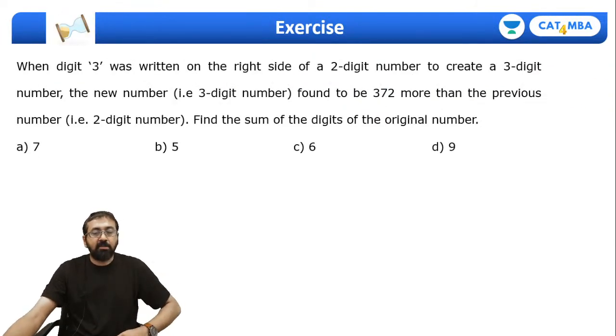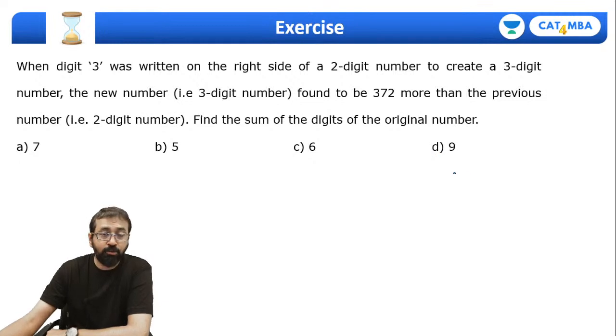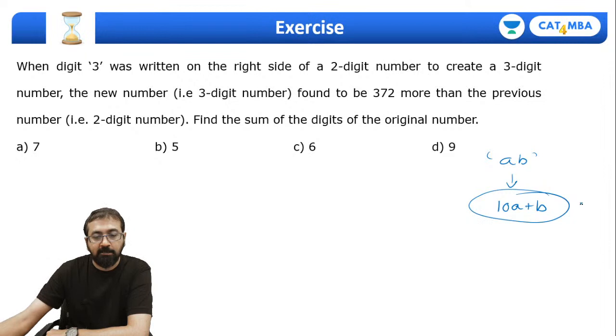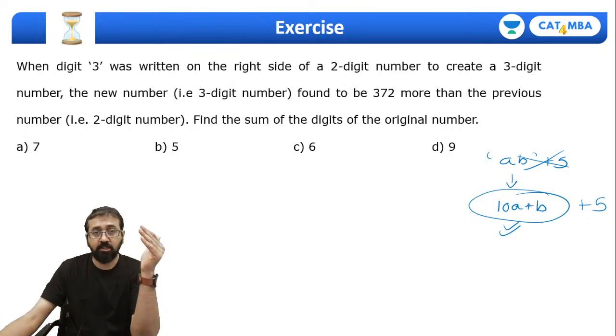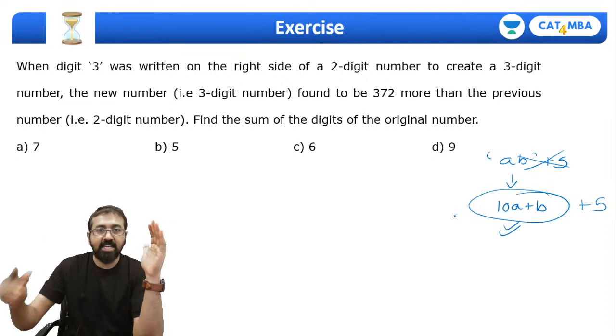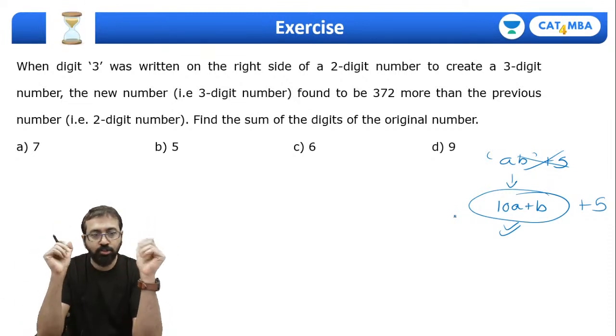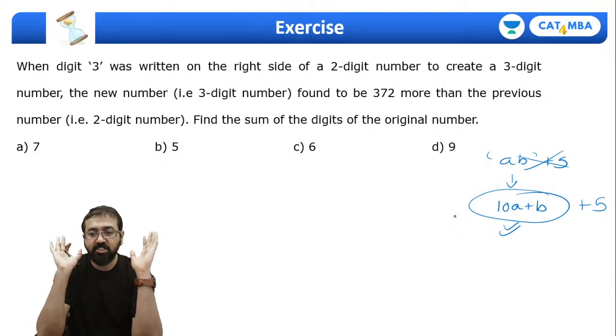Okay, let's take some digits related situations. Before that, let me quickly tell you, when you assume a 2-digit number as AB, the value of that 2-digit number will be 10a plus b, and you perform mathematical operations like multiplying by something or adding something on its value, not on this one. So don't write AB plus 5, this is incorrect. It has to be 10a plus b plus 5. This is how we solve this question. Same way, if it's a 3-digit number ABC, then the value will be 100a plus 10b plus c. Guys, are we all clear with this? Everyone, show me a thumbs up about these digit related problems.